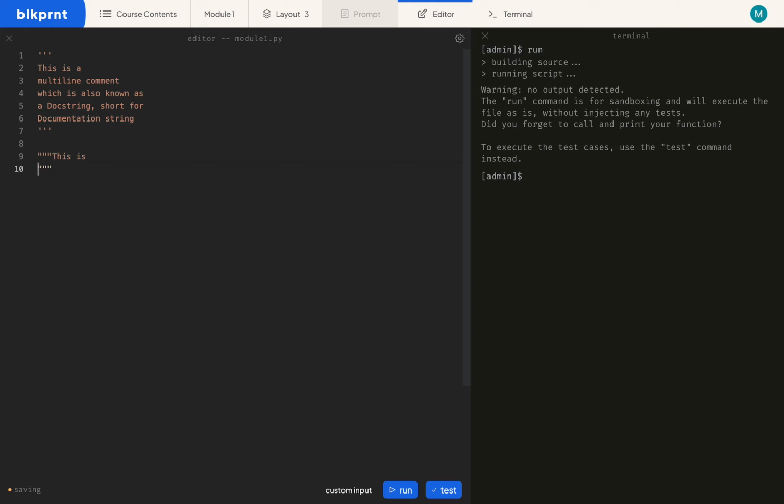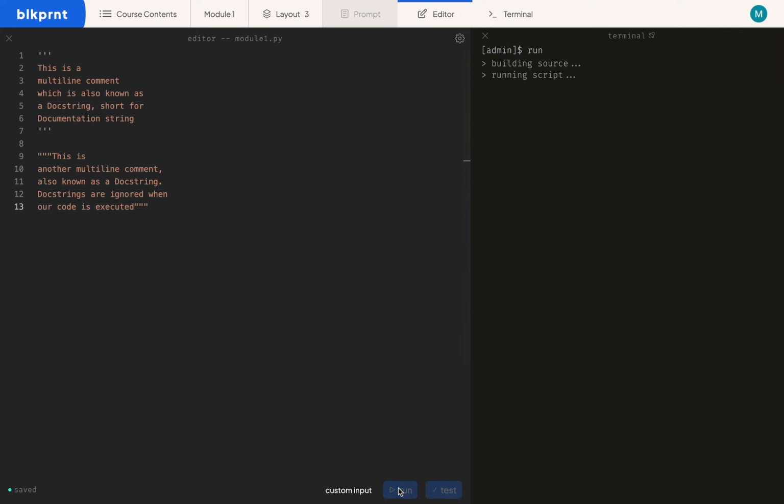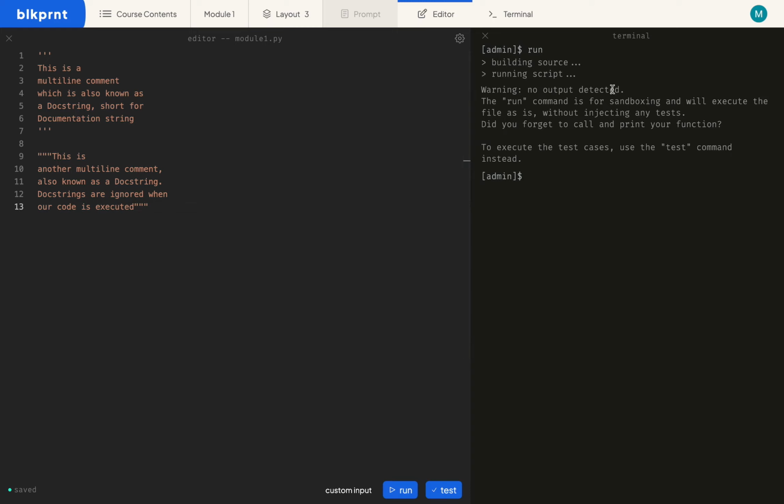So we'll say this is another multi-line comment, also known as a doc string. And we can say doc strings are ignored when our code is executed. So let's go ahead and run this. And as expected, no output.